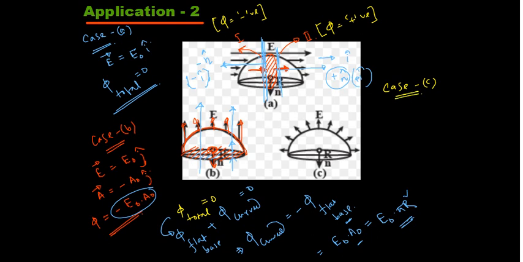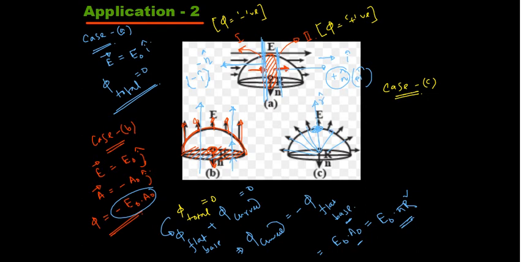So for case C, what will you check here? For case C, the electric field lines are in the radial direction. Can you check? They are in the radial direction, like this, like this, like this. So if I take a small element over here, try to understand, for this area, it is in that direction, that is along the radius.